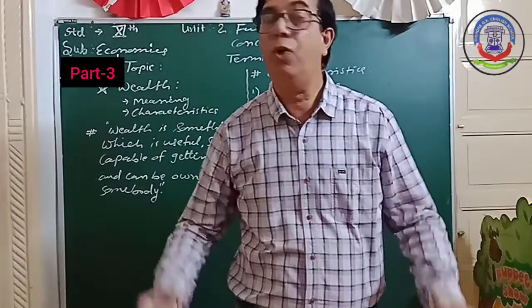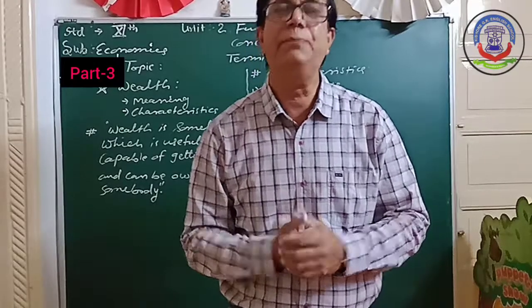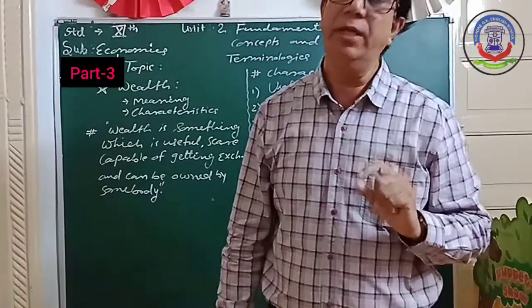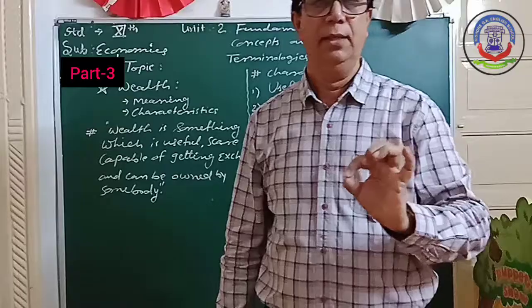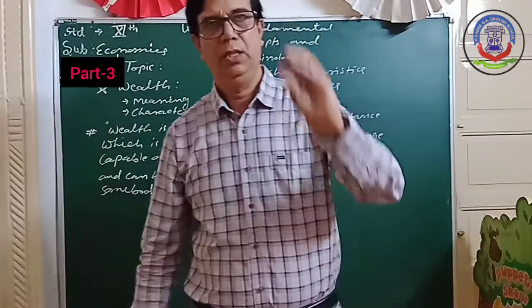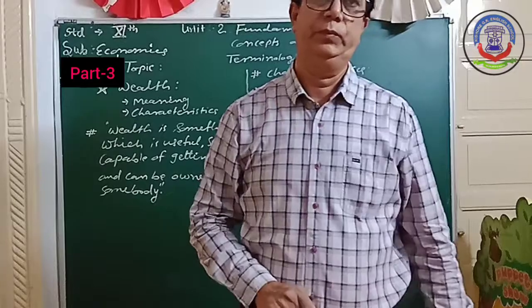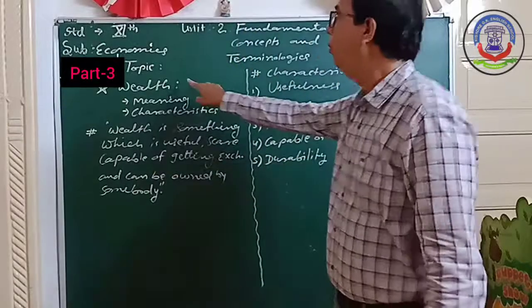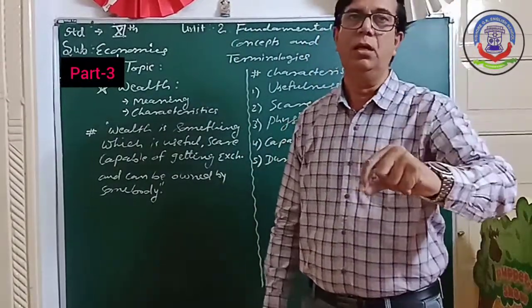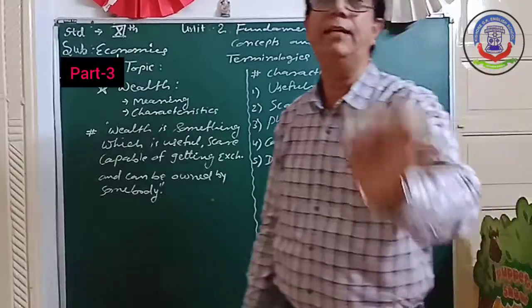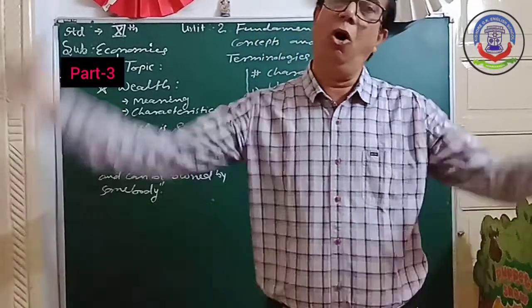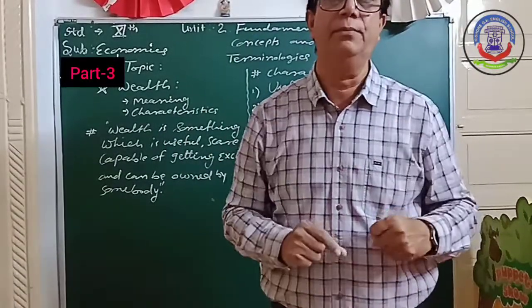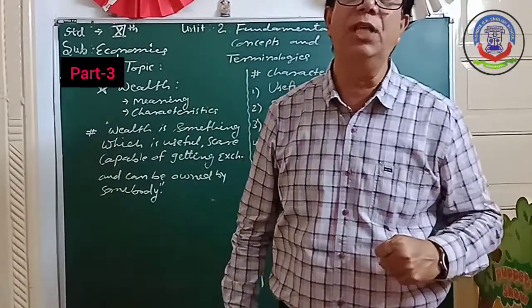Normally, what is wealth? Wealth means property. This concept was first given by Adam Smith, and Adam Smith gave the definition of wealth in his book named Wealth of Nations. So at that time, people had the concept of wealth in their mind for the first time.